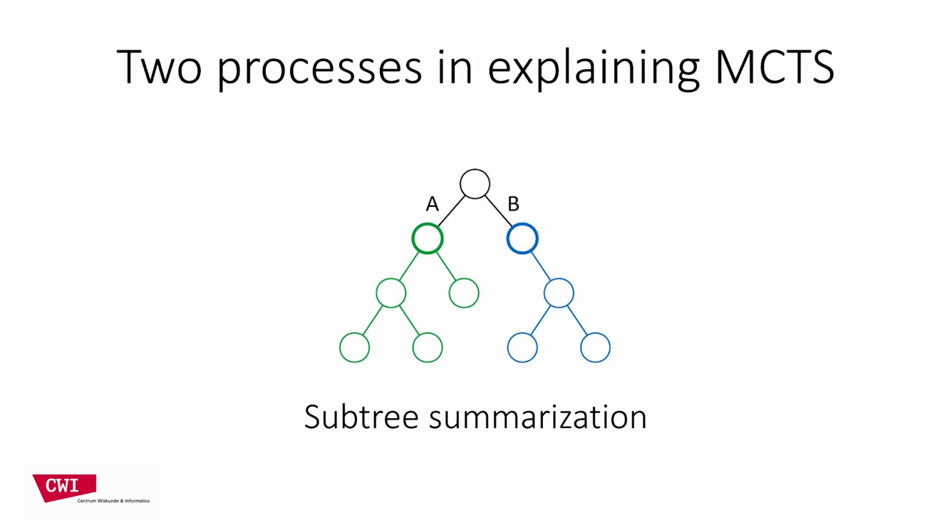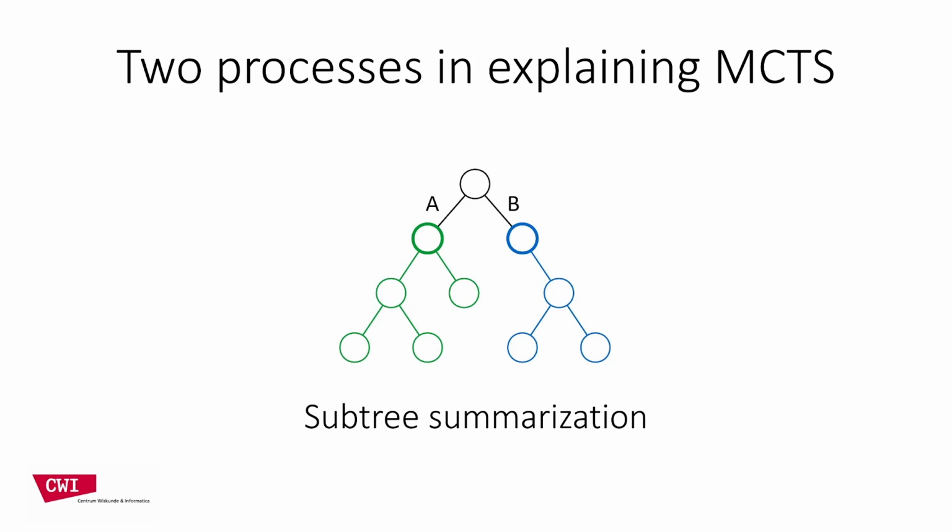In our example, connecting your own groups is assumed to be known as a good thing by any Go player, and having your territory invaded is assumed to be commonly understood as a bad thing. And now we simply look at the probabilities for those scenarios in all trajectories we've simulated following move A in the green subtree, and following move B in the blue subtree, and then we compare them.